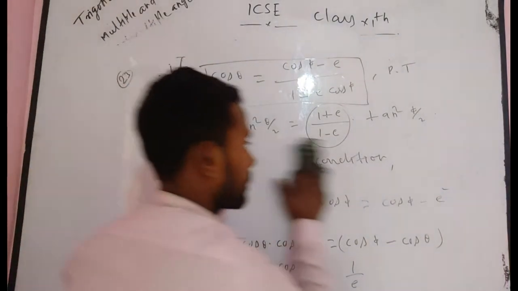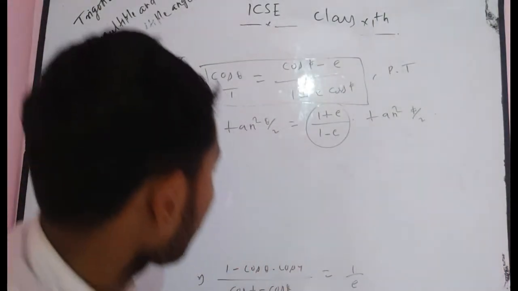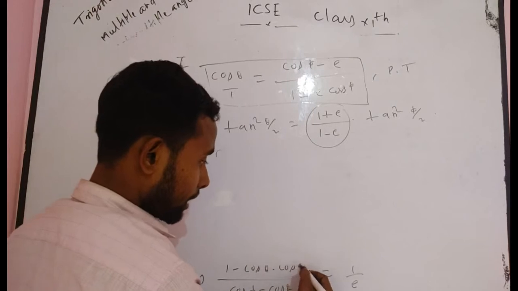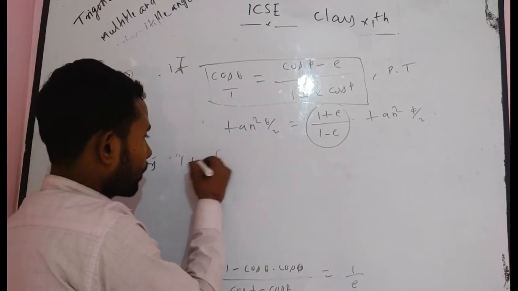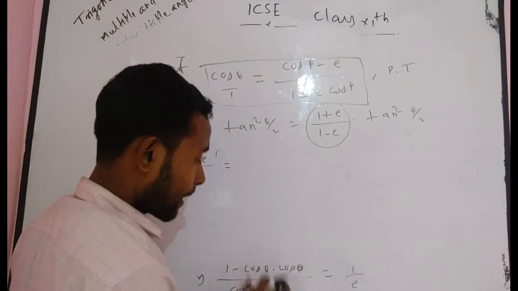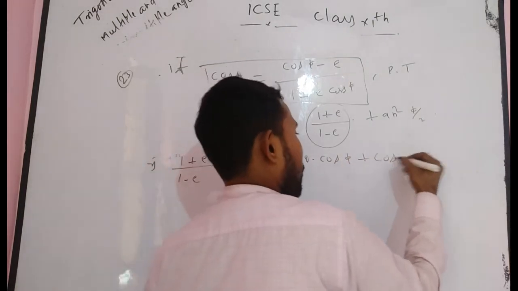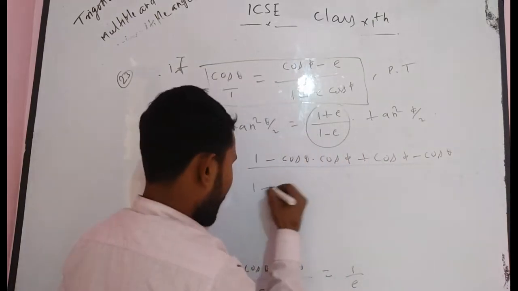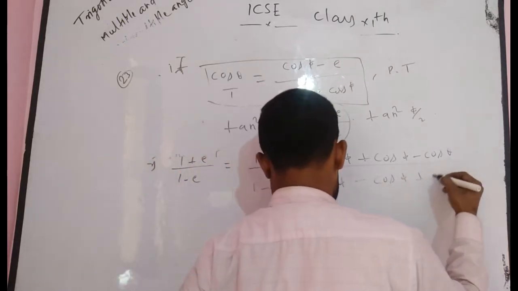Now, again apply componendo and dividendo on both sides. After applying, you get 1 upon e, that means 1 plus e divided by 1 minus e is equal to, you have to add in this term this factor and again subtract. So you can write 1 minus cos theta into cos phi plus cos phi minus cos theta divided by 1 minus cos theta into cos phi minus cos phi plus cos theta.